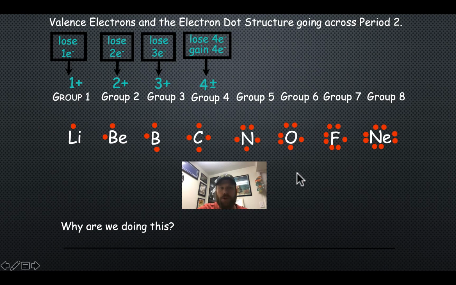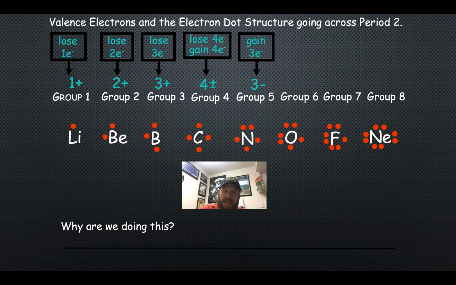Now the tables turn. In order to achieve 8 valence electrons, is it easier for an atom like nitrogen to lose 5 electrons or gain 3 more? Gaining 3 is easier. Nitrogen and all other group 5 elements form 3- anions when they gain 3 electrons.